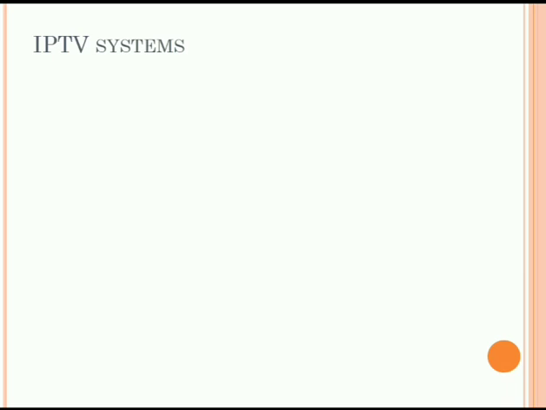Next is video on demand. As we have seen in the last unit, in video on demand we can browse a catalog of videos that are not related to TV programming. Whatever channels we have in TV programming, there are different shows being broadcast.